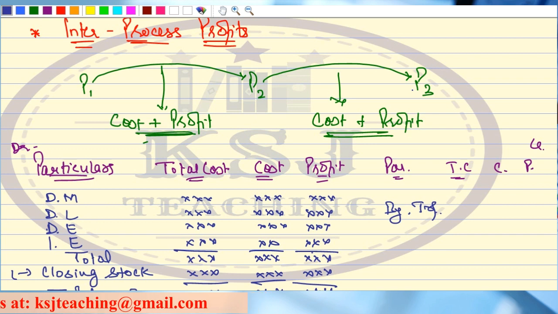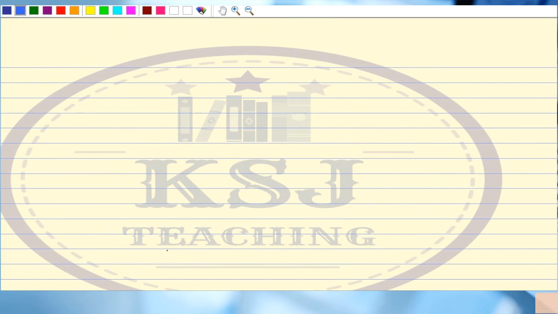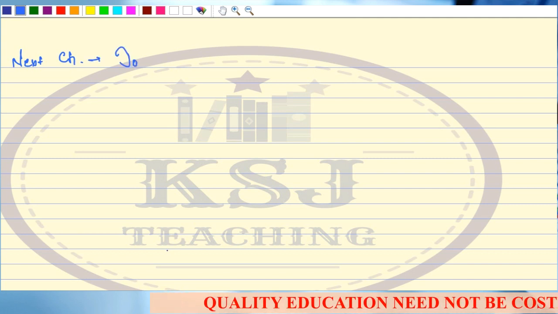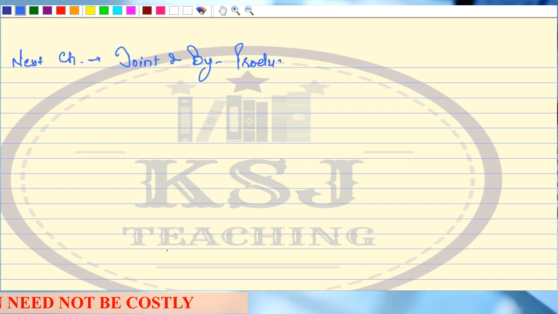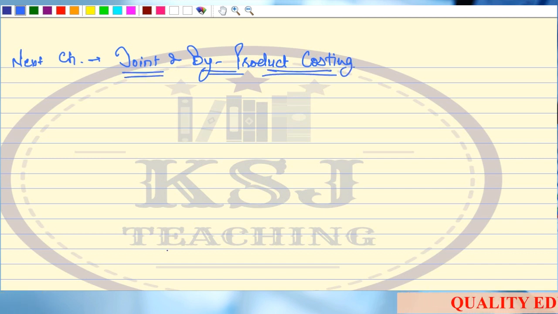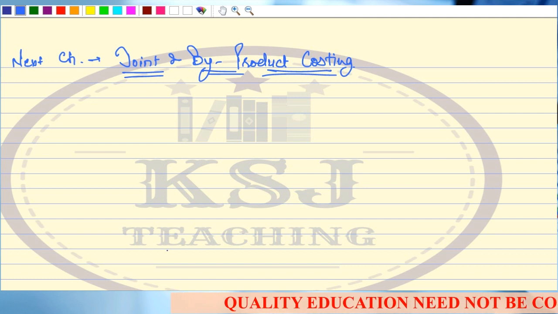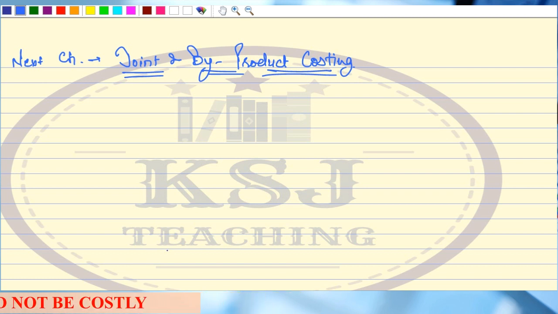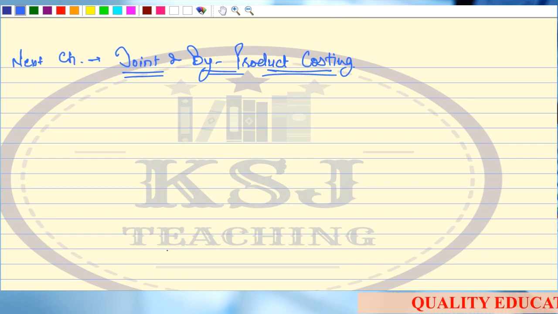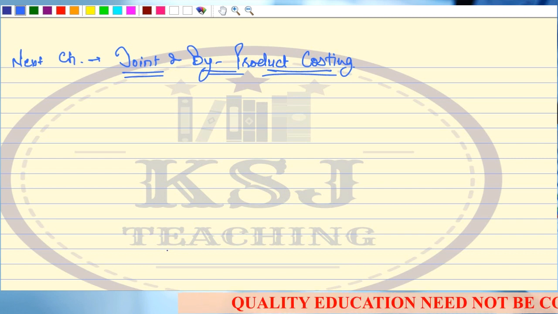So this is all about process costing, sir. Right? We have completed the process costing. Now the next chapter that we are going to do is joint and byproduct costing. Next lecture, new chapter, that is joint and byproduct costing. Now again, this joint and byproduct costing is somewhat related to process costing only, right? So do not jump to the joint and byproduct costing chapter before. First complete your process costing. Once you are clear with each and every stage of process costing, then jump to joint and byproduct costing, right? Because you won't be able to understand this chapter clearly until you have done the process costing chapter. Clear, sir?